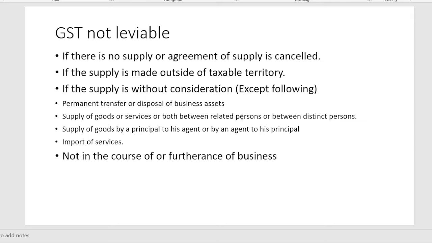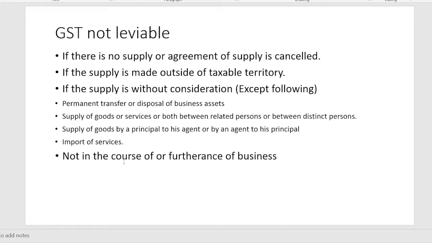Similarly, if a consignor sends goods to the consignee, and the consignee will pay only when he sells that commodity in the local market, even though the consignor sends goods to the agent, that is, to the consignee, without any consideration, then also GST will be levied on the supply value, that means the consignment value.